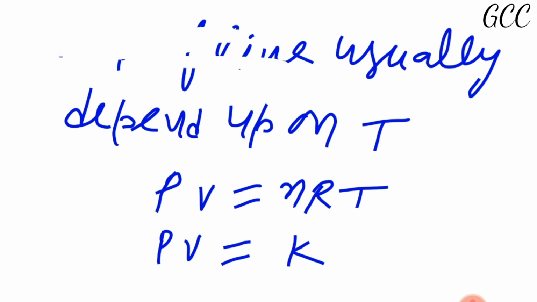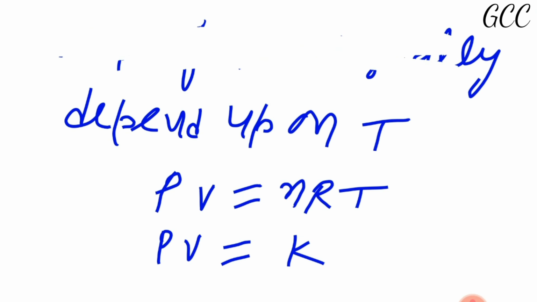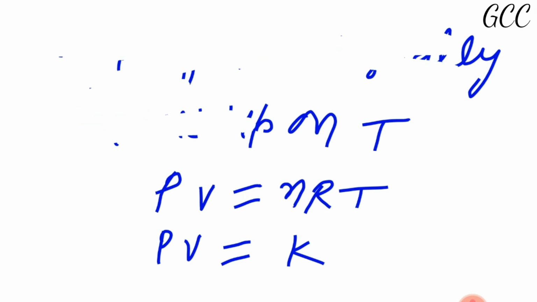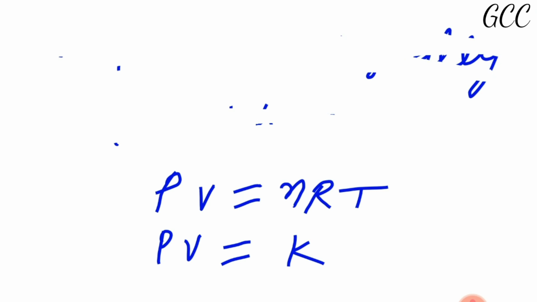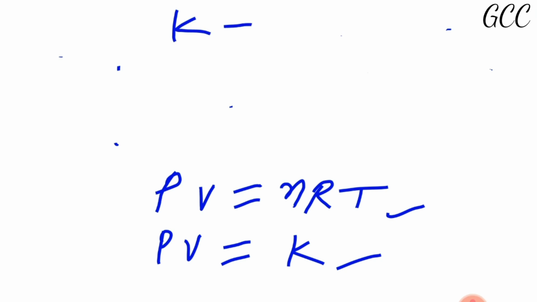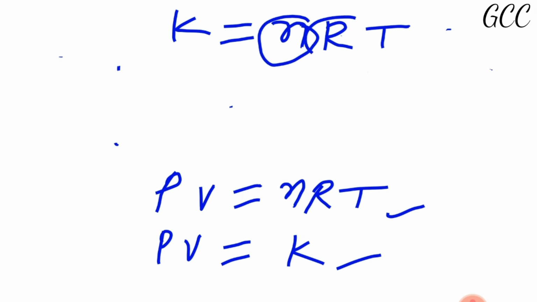So what we can say from there? We can say from there that this is k. This k means k is equal to nRT. Okay. Now you see, n is constant, R is constant.